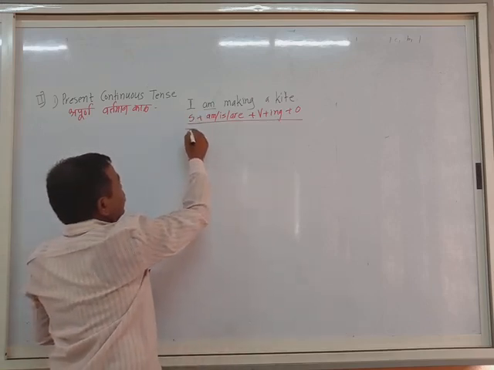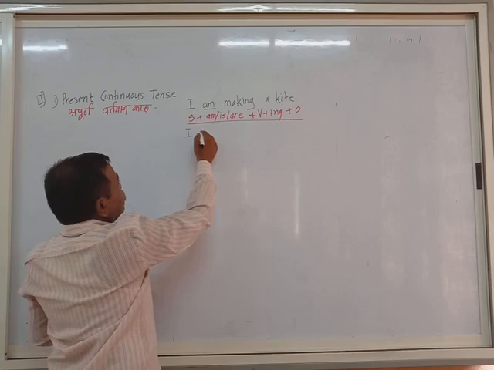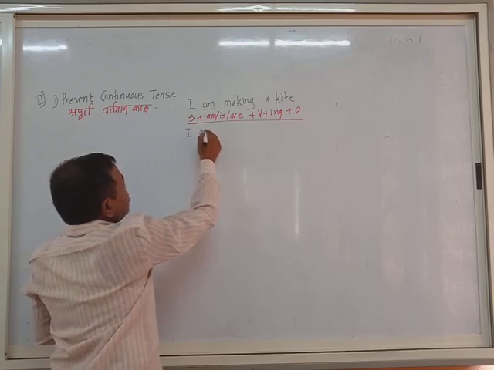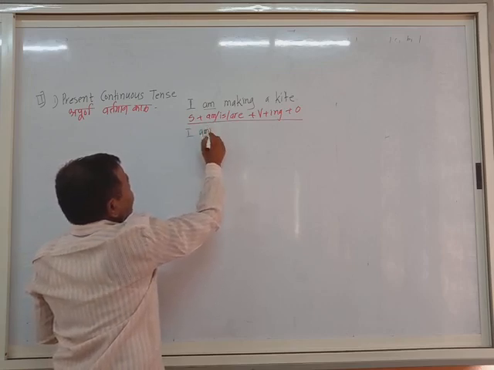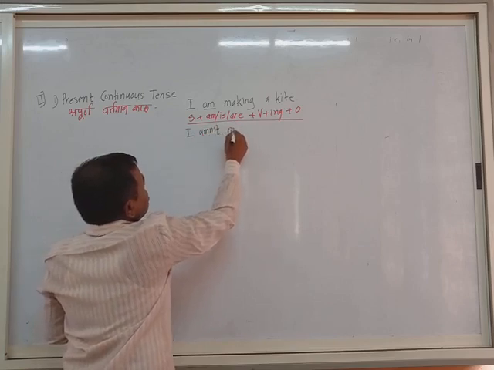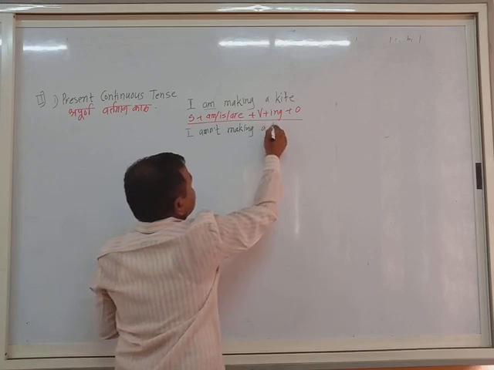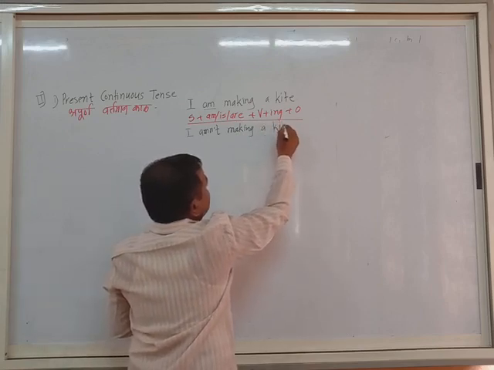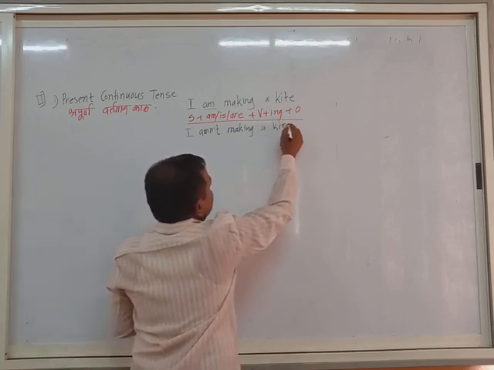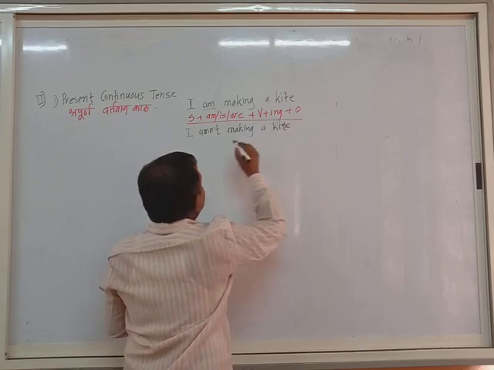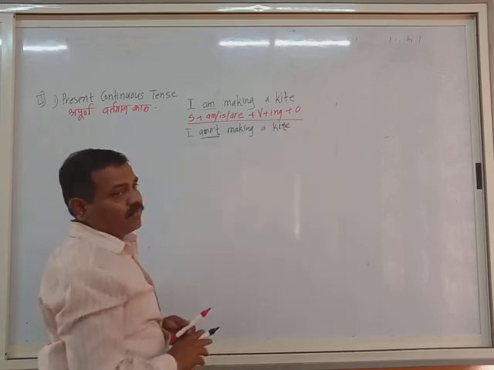I am making, we can say I amn't making a kite. That is a negative action. I amn't making a kite. Just one word addition is there.